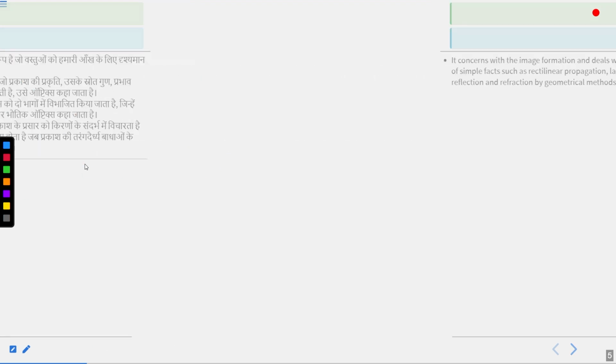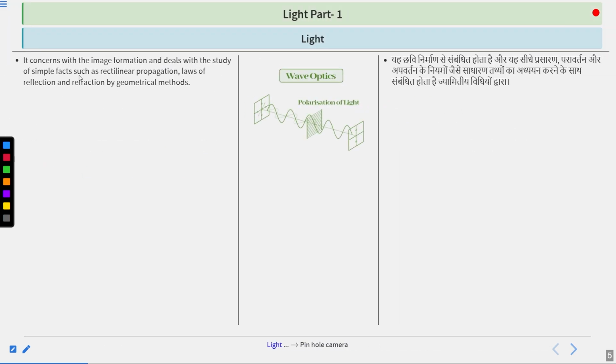Okay. It concerns with image formation and deals with the study of simple facts such as rectilinear propagation, laws of reflection and refraction by using the geometrical method.